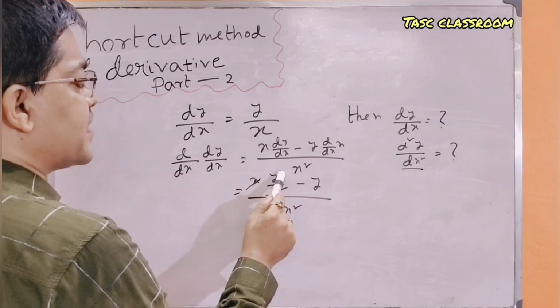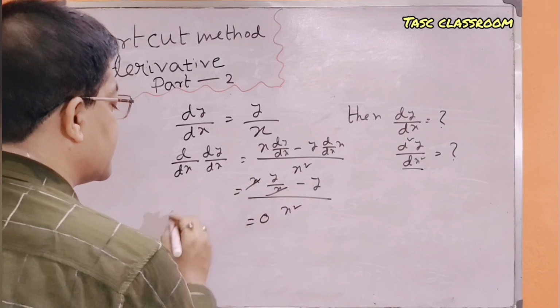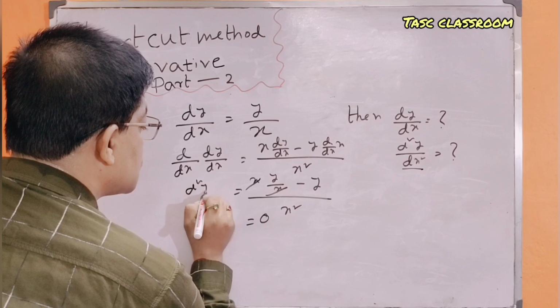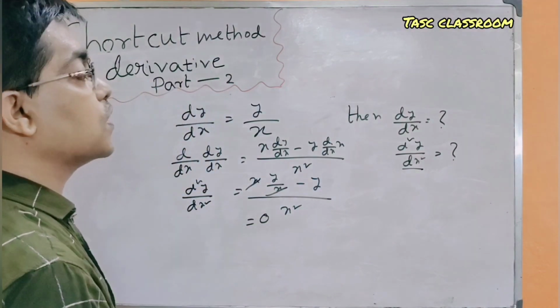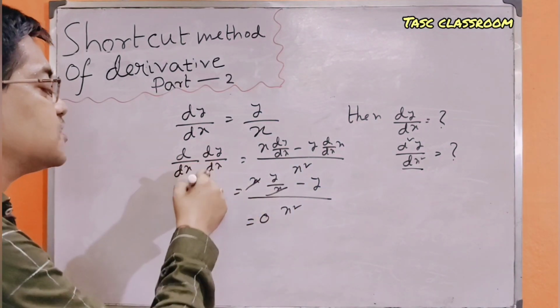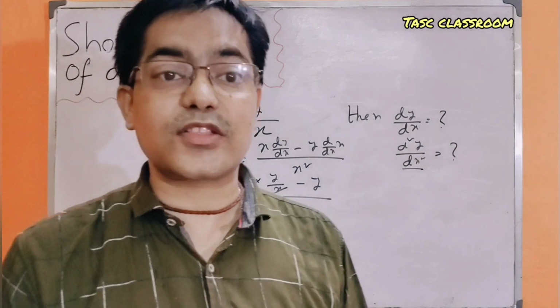divided by x square. Putting the values of dy/dx, we have x into y by x minus y. Therefore, d2y/dx square is equal to 0. Now, the value of d2y/dx square is equal to 0. It is quite a time-taking method.